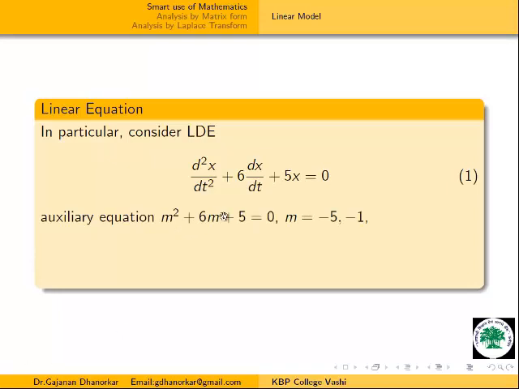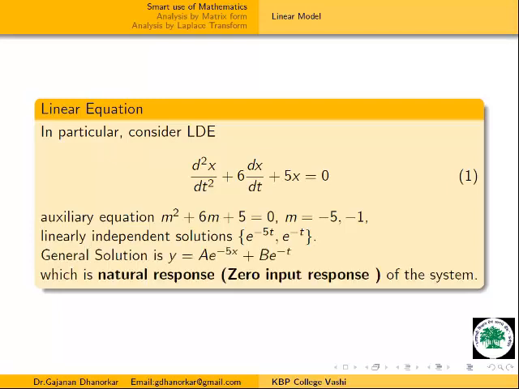square plus 6m plus 5, and one can easily find the roots. The roots are -1 and -5. These are real and distinct roots. Therefore, we get the CF as e raised to power minus 5t and e raised to power minus t. From this, we get two linearly independent solutions for this equation, and they span our set. Therefore, they are nothing but a basis.